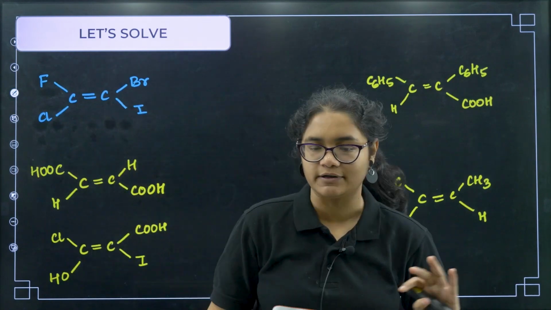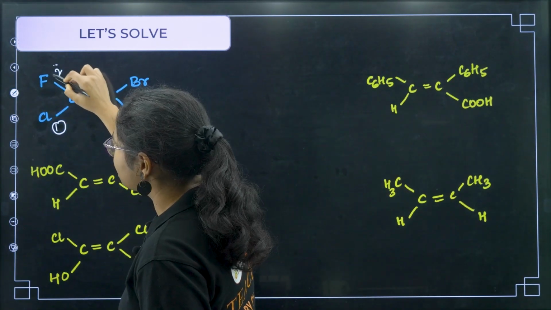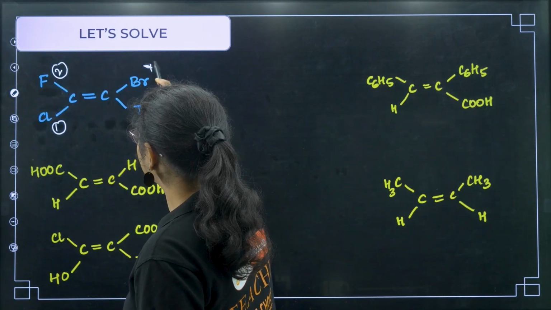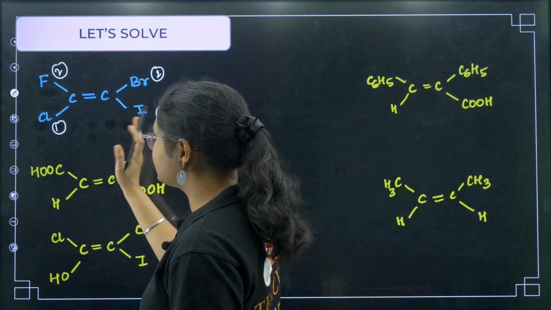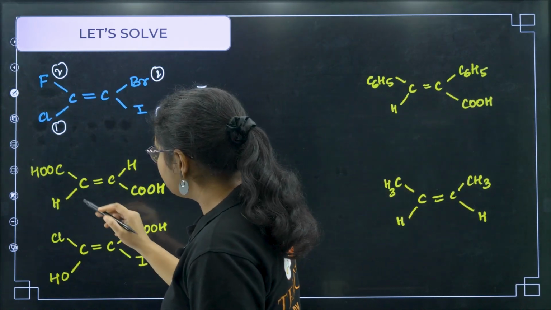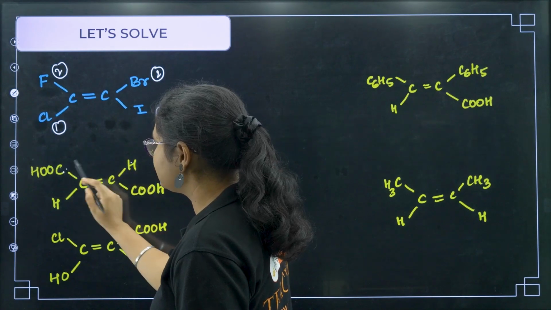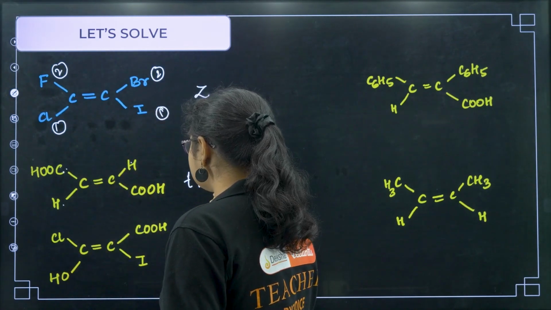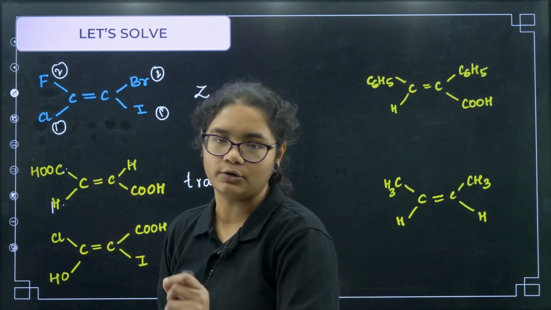Again based on E and Z you have to tell, simple question. Out of fluorine and chlorine, chlorine is more mass, fluorine is less mass, so 1 and 2. Bromine and iodine, iodine is more, right? Iodine is more, bromine is less, so 1 and 1 are on the same side, 2 and 2 are on the same side, so it is Z isomer. Here if you see, same group is attached on both the carbons, so you can see you have H and CH on opposite sides, so this is trans. This is not E and Z, this is trans, because we have same groups attached on both the restricted locations.